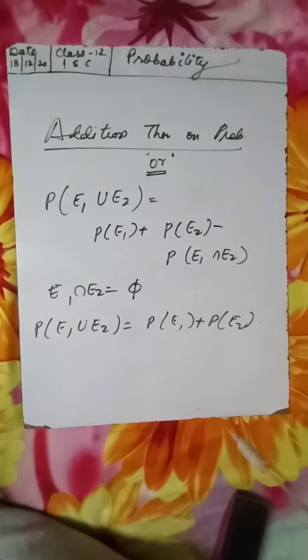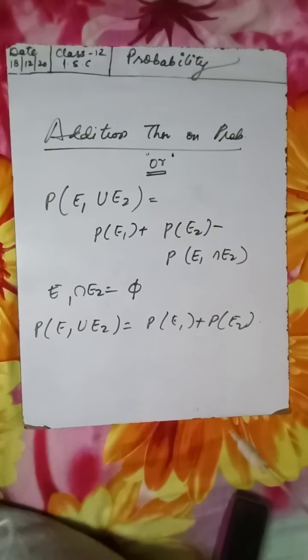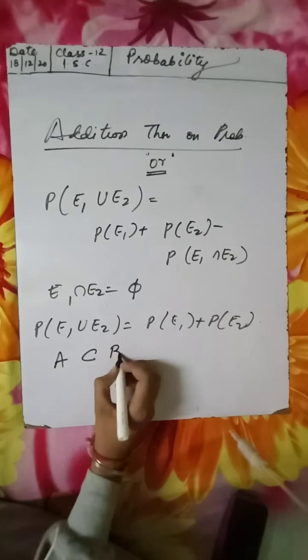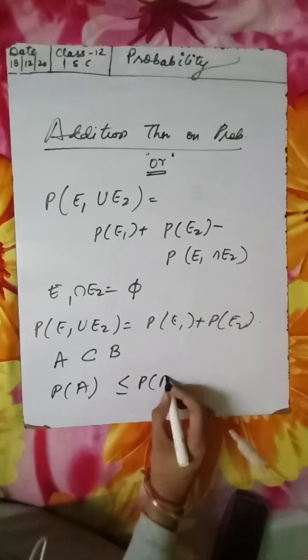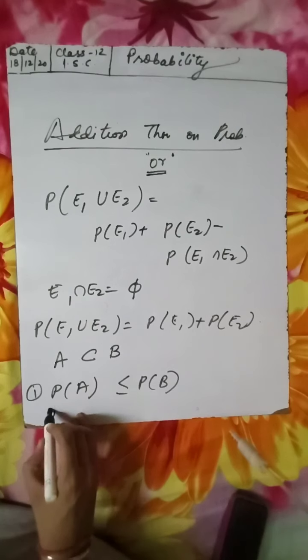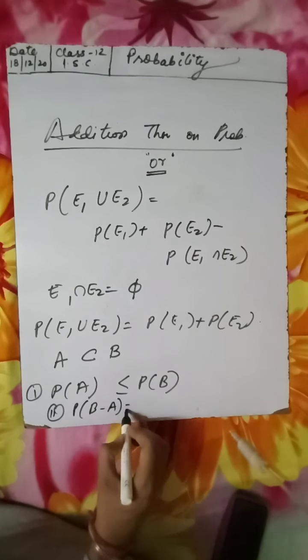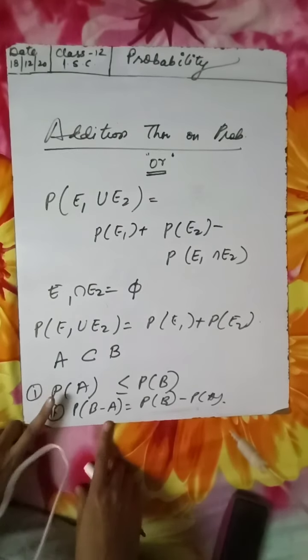All right, so with this we are starting the chapter. As you can see, you have the laws of probability. There are some theorems: if A and B are events associated with a random experiment having sample space S, and if A is a subset of B, then probability of A is less than or equal to probability of B. This is the first axiom. And the second axiom says that probability of B minus A is probability of B minus probability of A. So do remember these two axioms.